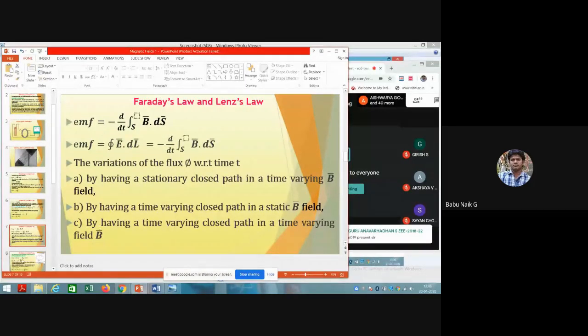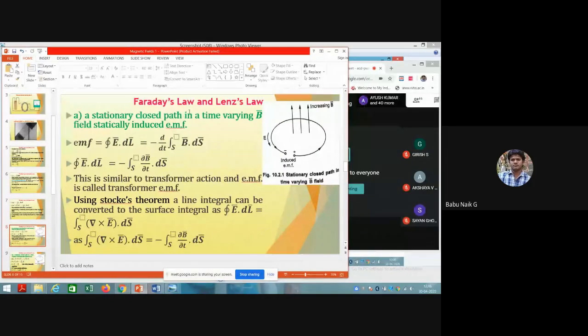Let us see it here. Let us take the first condition. In the first condition we have seen a stationary closed path and a time varying magnetic field, which is going to induce the EMF. Now the magnetic field is changing with respect to time, so at that time the EMF is going to be generated. We have already seen the equation for the EMF generated, just now.